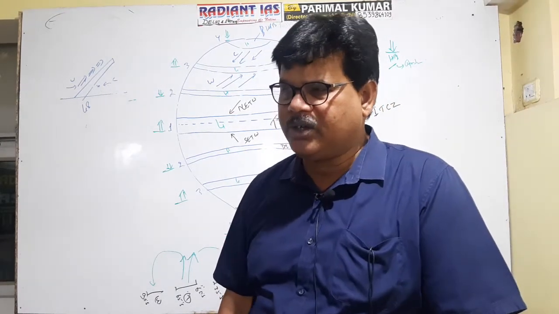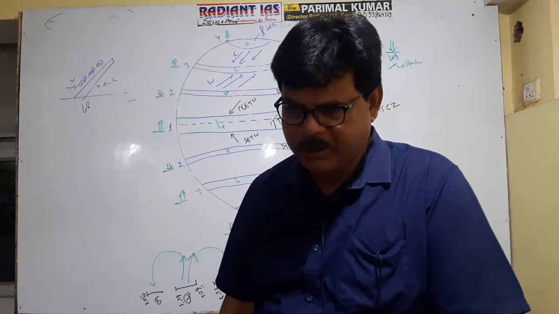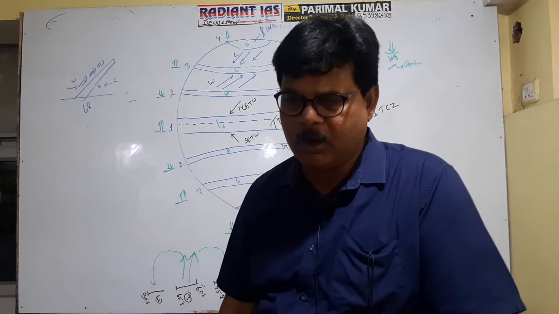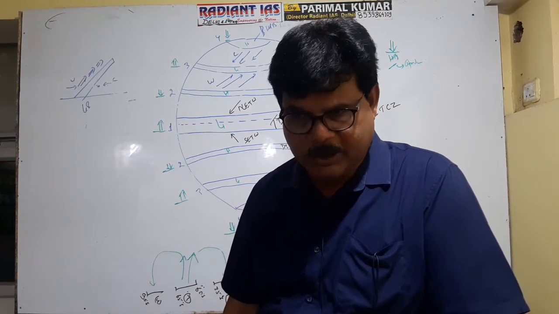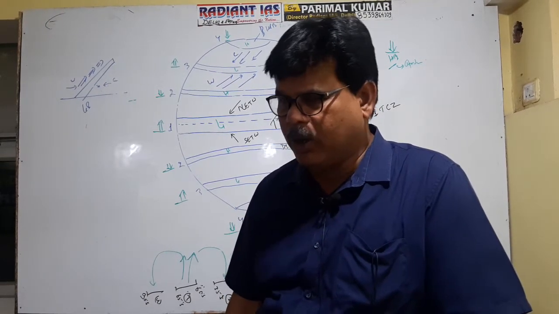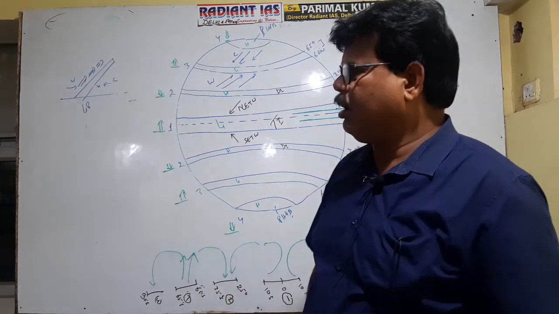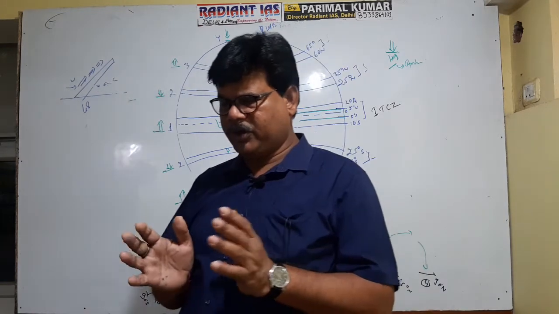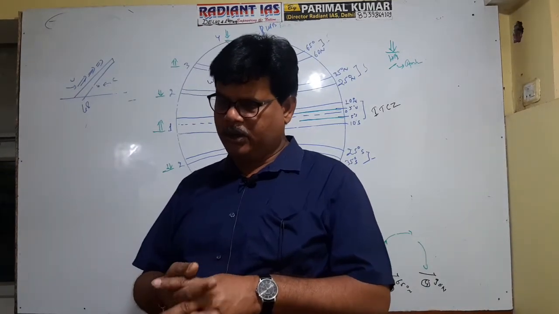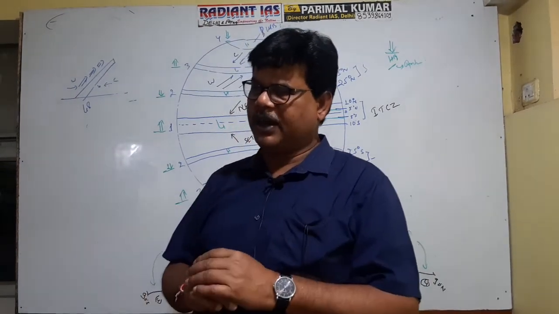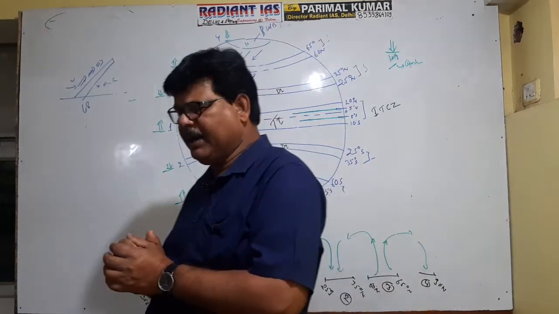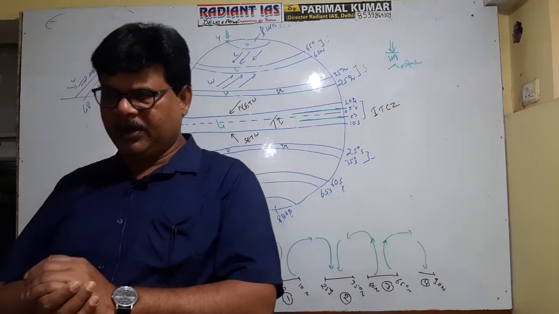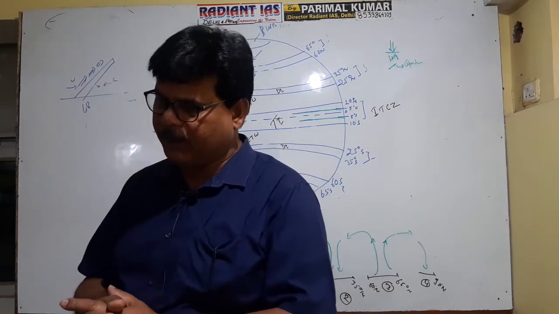Near Iceland, it is referred to as Icelandic low. In North America, it is referred to as Alberta Low in Alberta province. So Alberta Low, Aleutian Low, and Icelandic Low are the parts of the subpolar low pressure belt in the northern hemisphere.